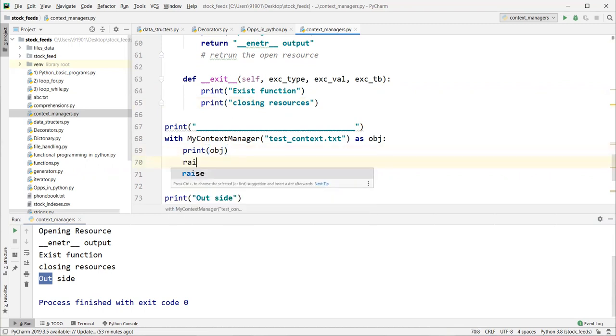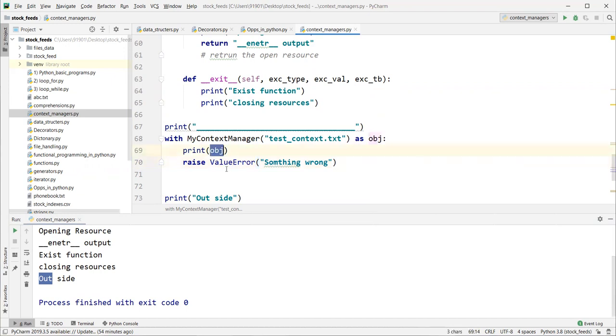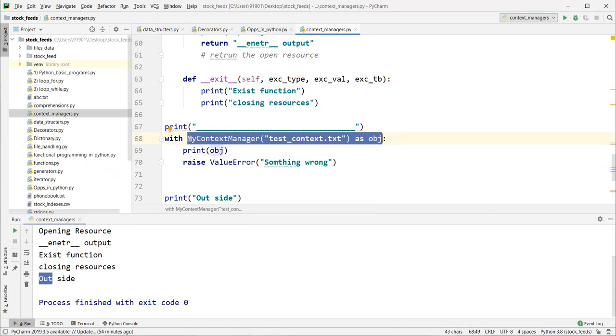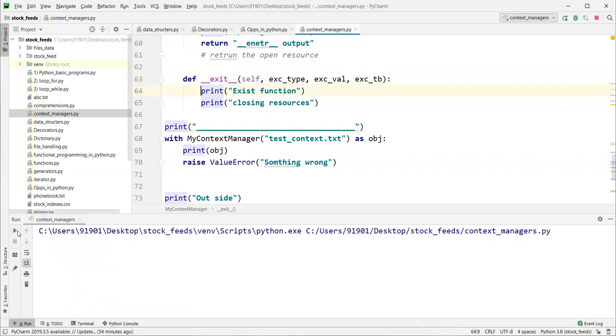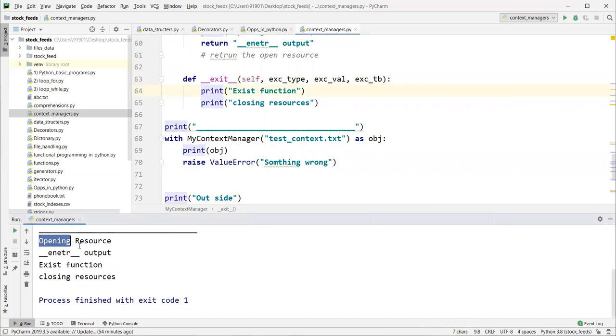Now let's raise an exception. Raise ValueError, "something wrong". In this case also, the exit function should be executed. Before raising the error we opened the connection, then after that we are doing an operation, and somehow we got an error. Even if we got the error, it is supposed to execute this line to close the resources. Opening resource, enter function, exit function, closing resource.